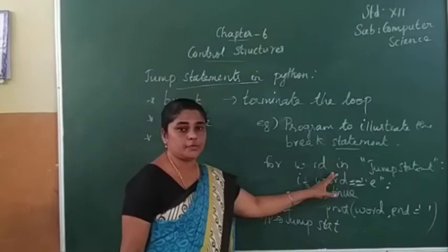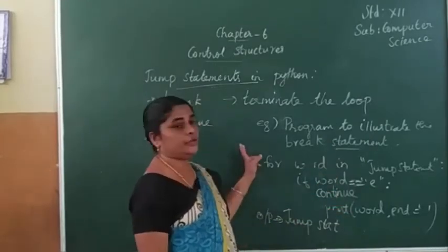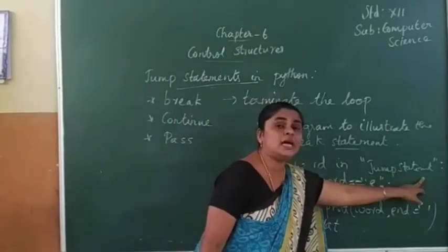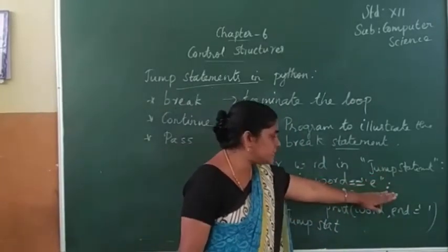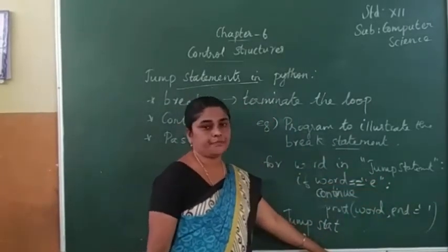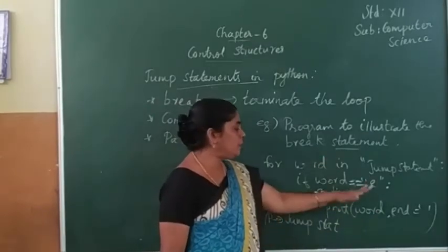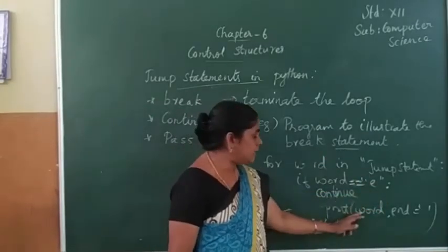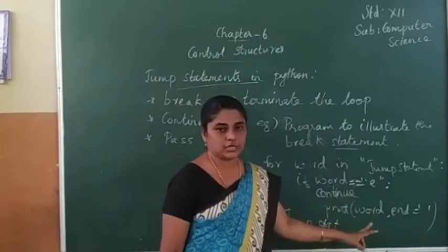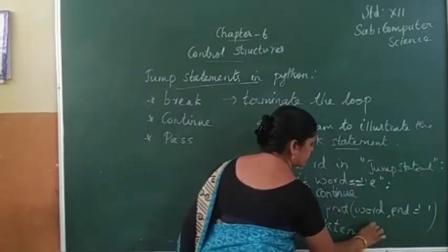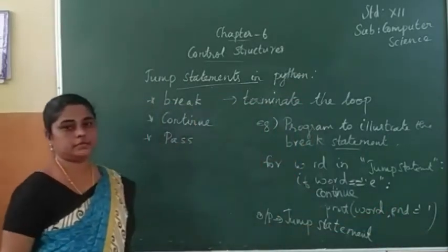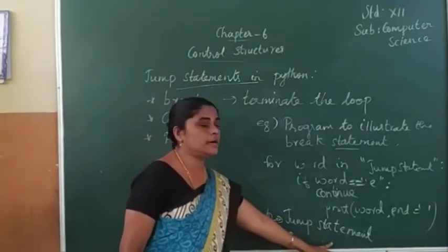It will not stop here; it will continue up to the last. Break means up to E it will stop and go to the next. Continue means the looping execution will not stop here. It will continue the execution. So the output will be jump statement.